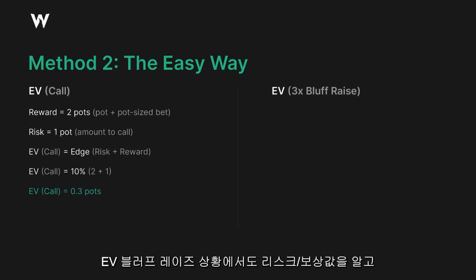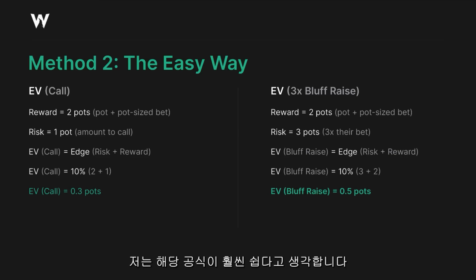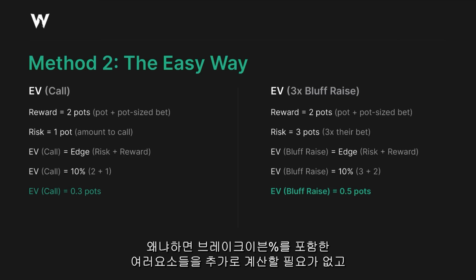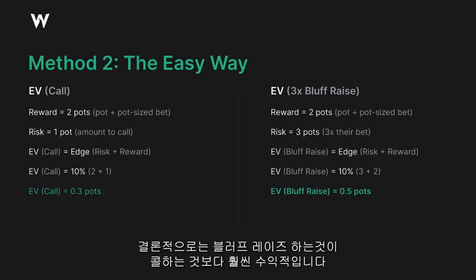EV bluff raise, we know the reward, we know the risk. The expected value of bluff raising is just equal to our edge times the risk plus the reward. It's 10% times 5, or 0.5 pots. So we get the same answer either way. I find this formula is just a lot easier because you don't have to calculate the break-even percentage and this and that. It's like 3 numbers. It's really quick and easy. Either way, we get that bluff raising is more profitable than calling.